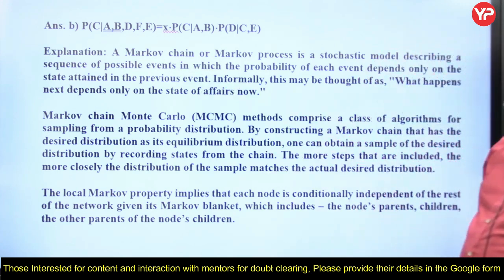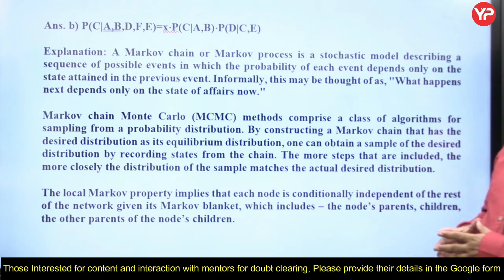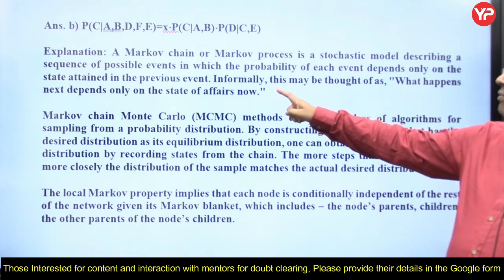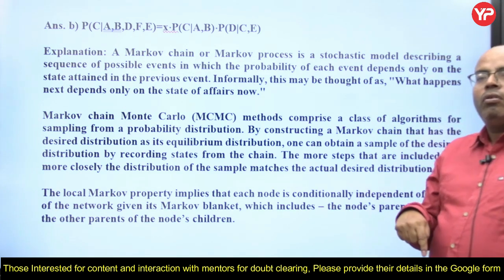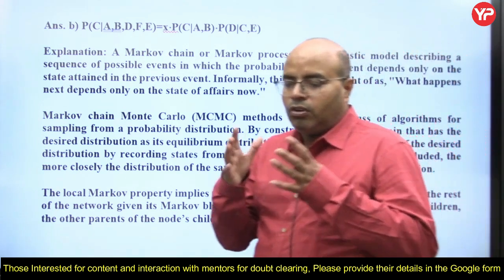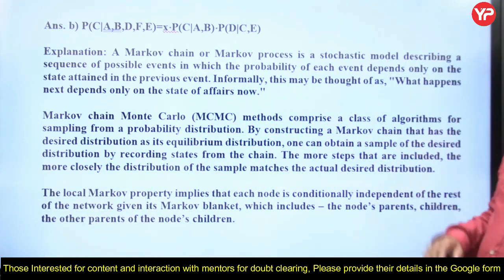A Markov chain or Markov process is a stochastic model describing a sequence of possible events in which the probability of each event depends only on the state attained in the previous event. Informally, this may be thought of as: what happens next depends only on the state of affairs now. Only the situation of now will affect what happens next, not previous situations.